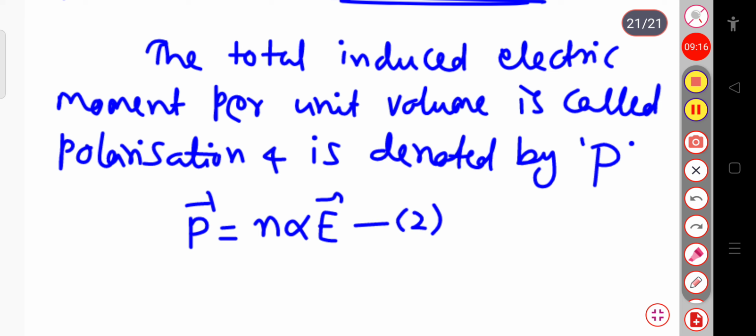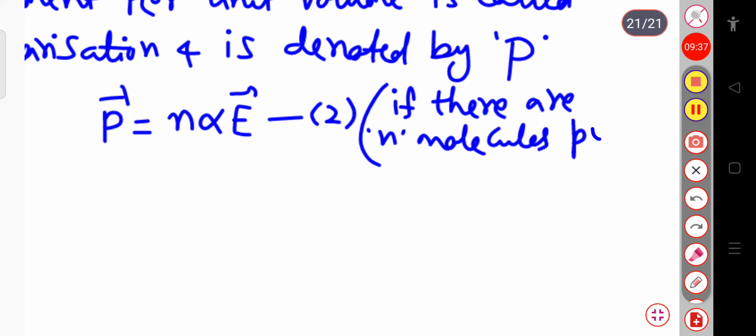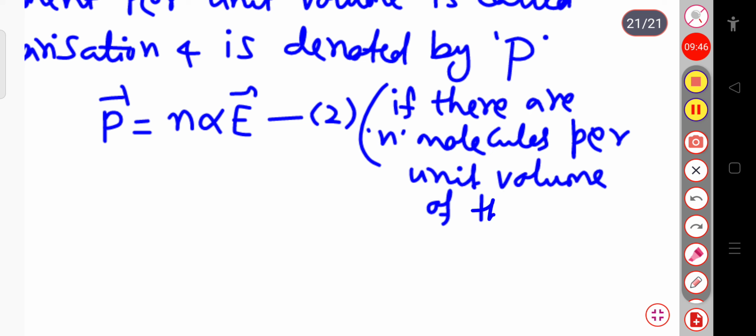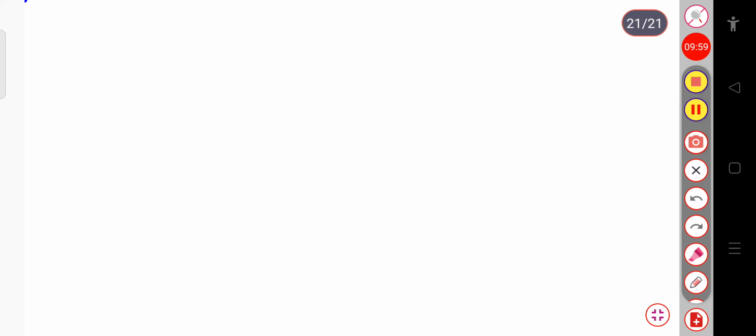Or we can say that this polarization that we have defined, N alpha E, here we have considered if there are n molecules per unit volume of the dielectric, then the polarization will be N alpha E, because you know the dipole moment per unit volume is the polarization.